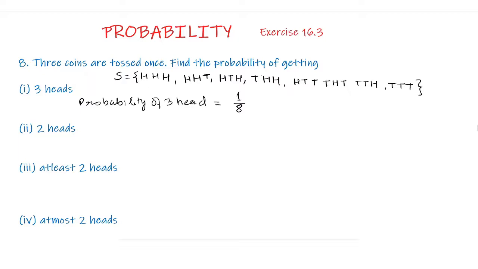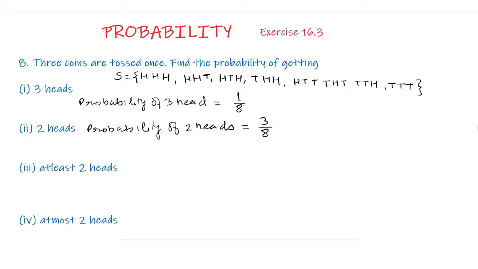Part 2, probability of 2 heads. There are 3 elements in which 2 heads appear, which are head, head, tail, head, tail, head, and tail, head, head. So the probability of 2 heads is 3 upon 8. So I write like this.